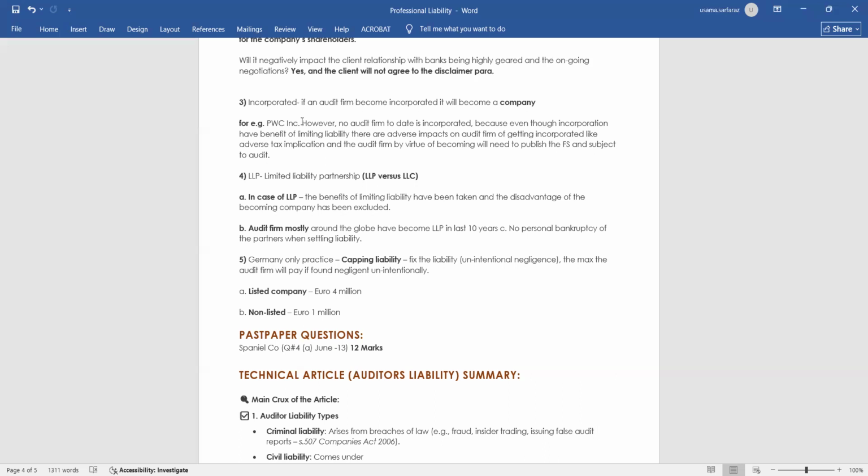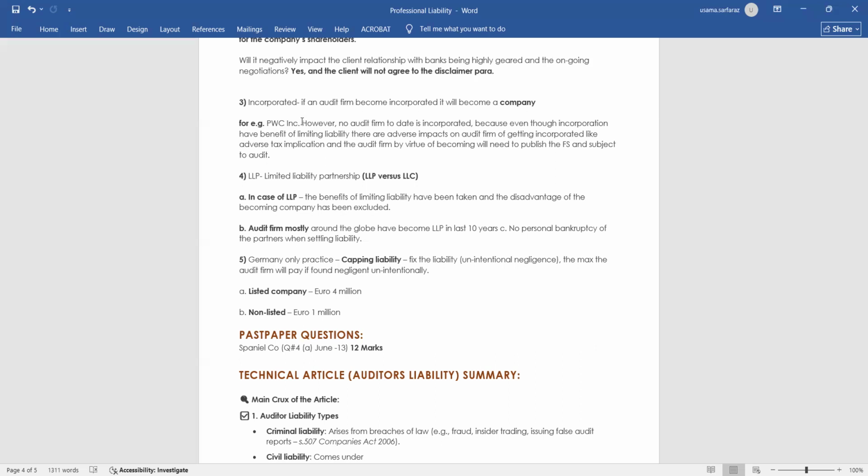Point B, audit firms mostly around the globe have become LLPs in the last 10 years. No personal bankruptcy of the partners when settling liability. So LLP is better than LLC.